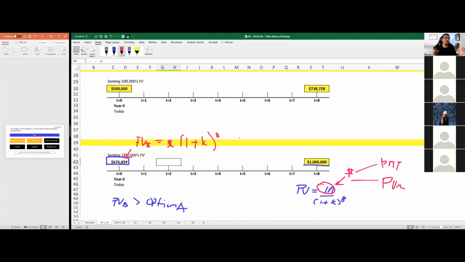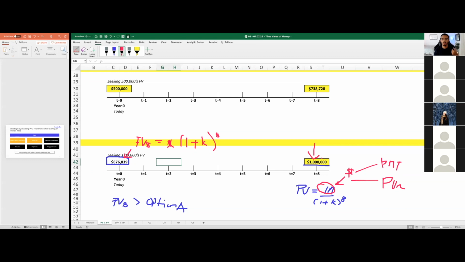So 676,839 times 1 plus k to the power of 8. We're going to compound interest to that value, and I want y'all to tell me what that gives you at period 8. That's going to tie everything together, it should kind of triangulate on what we just discussed.